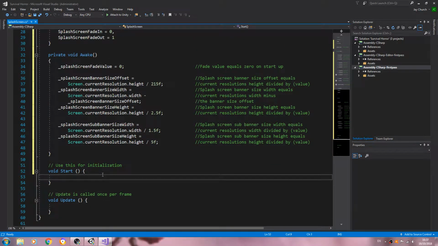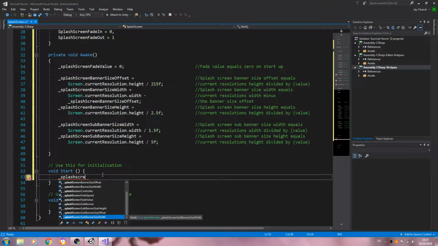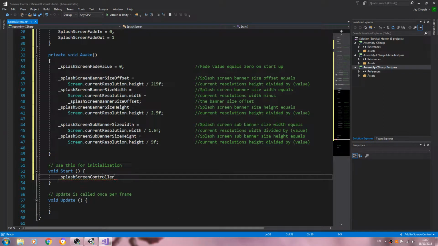And yeah, let's get the void start done. We might as well get this one done, and then we can jump straight into some of the functionality in the next video. So in the void start, splash screen controller equals splash screen, so that's the name of the script, dot splash screen controller dot splash screen fade in. Let's close that line off.